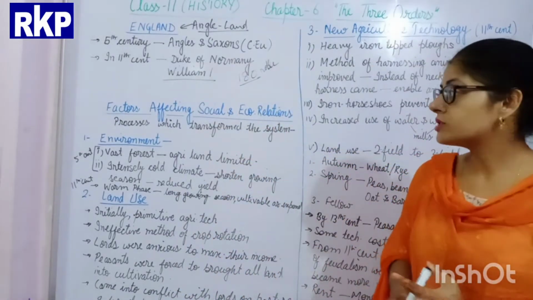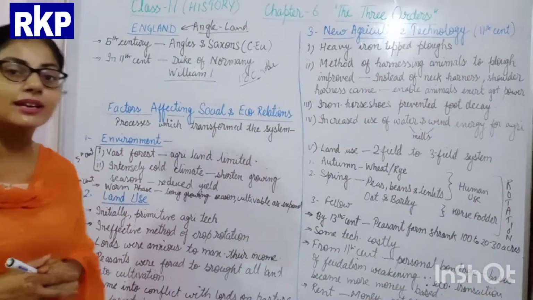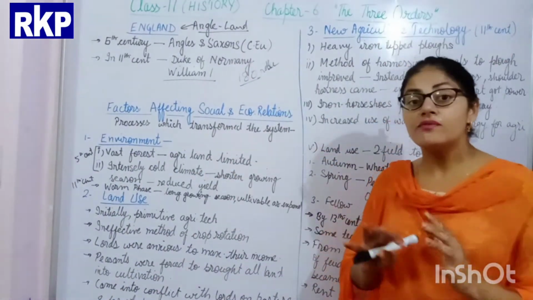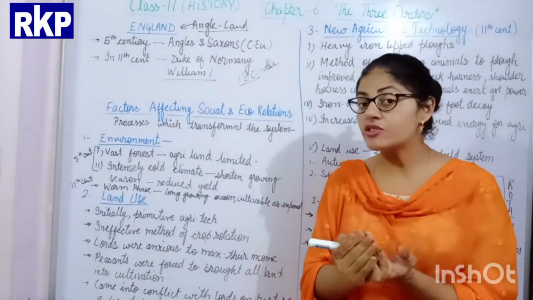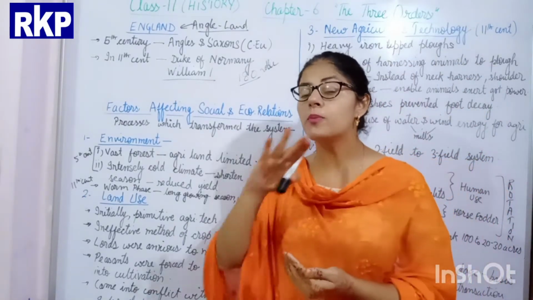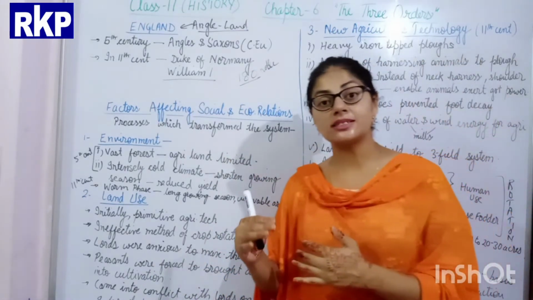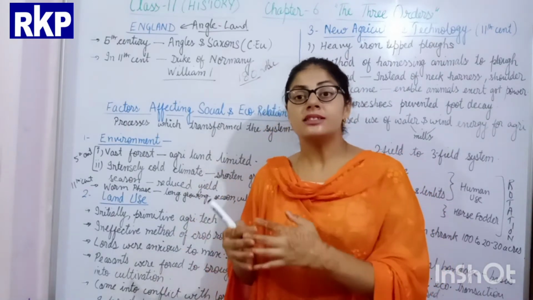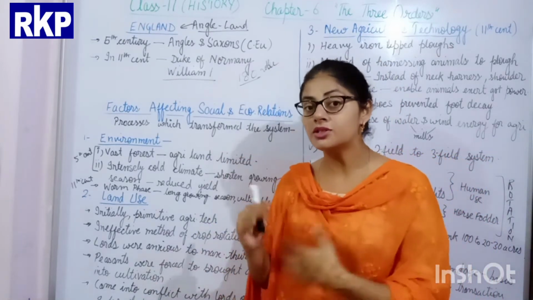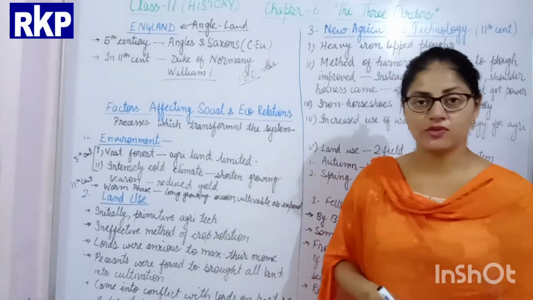Okay, now students, we move to another topic, that is factors affecting social and economic relations. It means that in this topic we will study the processes which transformed the system of the three orders. As I told you, the society of Europe was divided into three orders. So here we discuss what were the factors which were responsible, which changed the social structure, the society, the economy of Europe from the three orders to the present society. How the society got transformed. Okay.